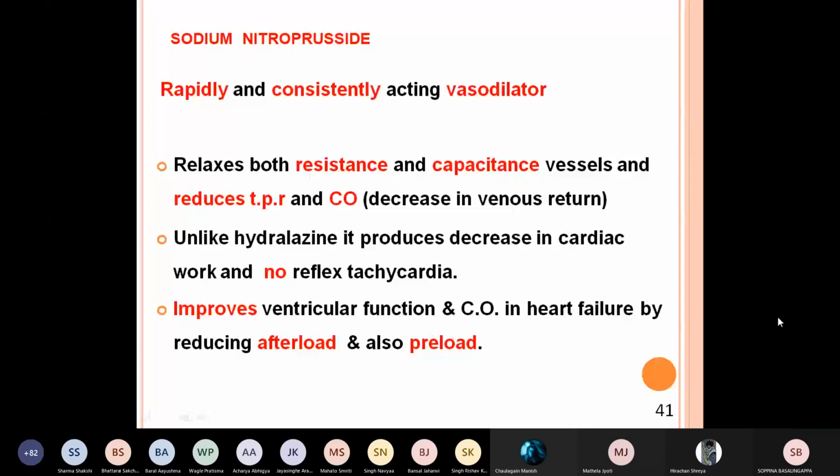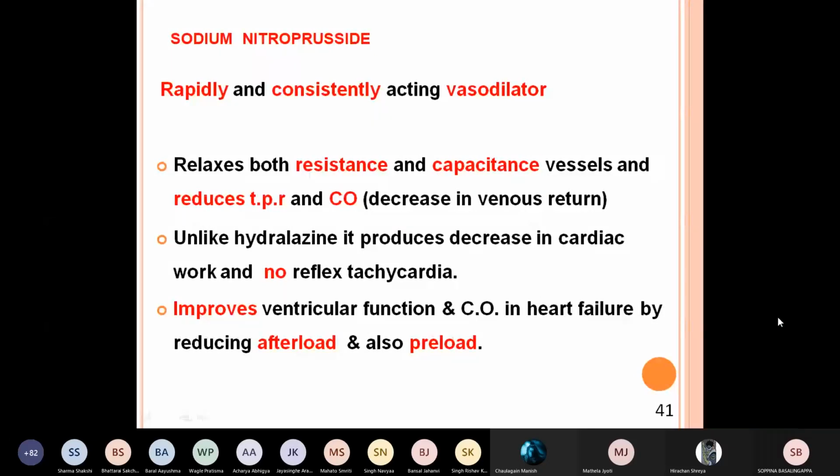And it does not cause cardiac stimulation, but in fact it decreases the cardiac work. And there is no reflex tachycardia. So cardiac stimulation is not there, no tachycardia, and cardiac work is also reduced. Then it improves ventricular function and it increases the cardiac output, particularly when the heart is failing. How does it improve the ventricular function and cardiac output?